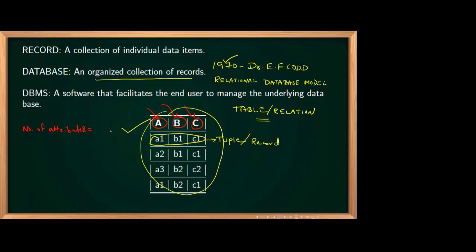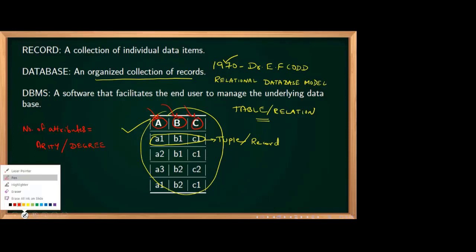Shalini, correct. Arity or degree. Yes, correct. So the number of attributes is known as arity or degree. Here arity or degree is actually 3.